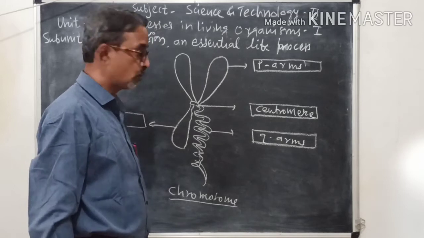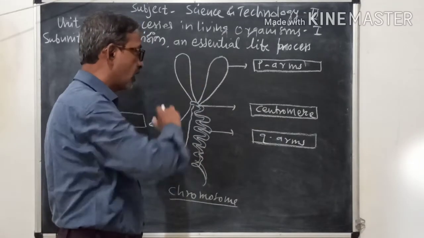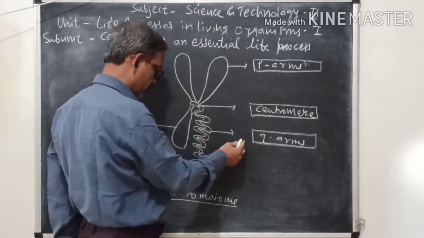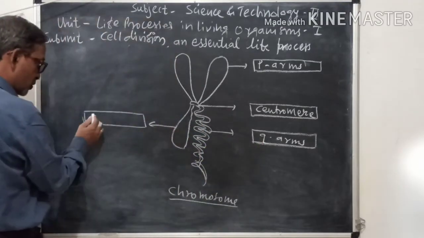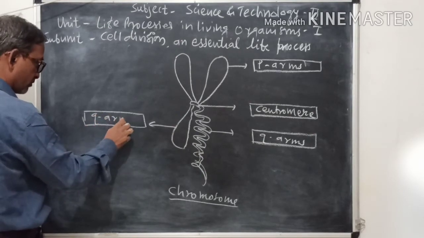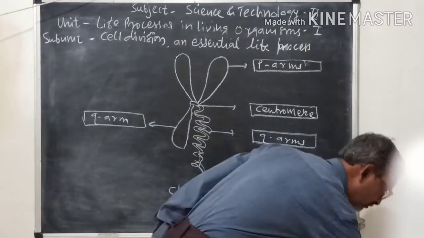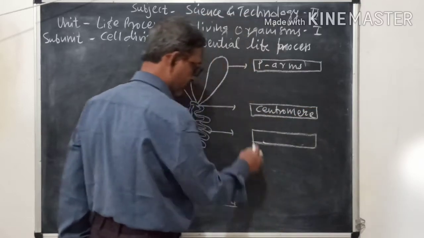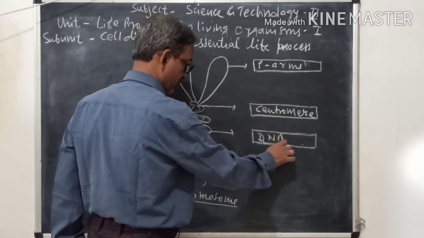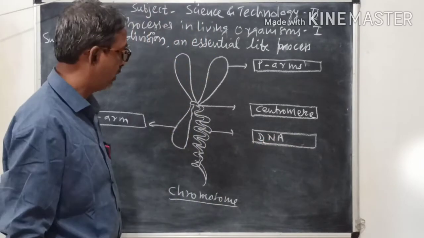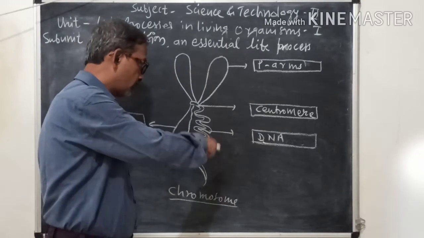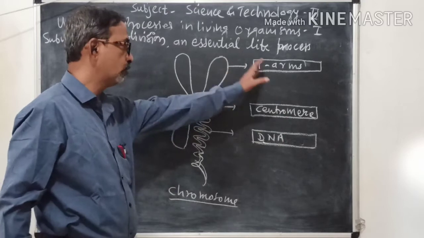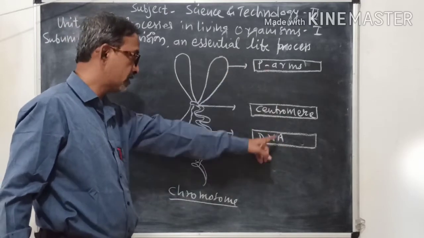So the centromere is the joint which joins both the arms to each other, and the last one is called QR, and this diagram is of DNA, deoxyribose nucleic acid. Such a type of diagram can be asked, and blanks are given. You have to write the names in these blanks.